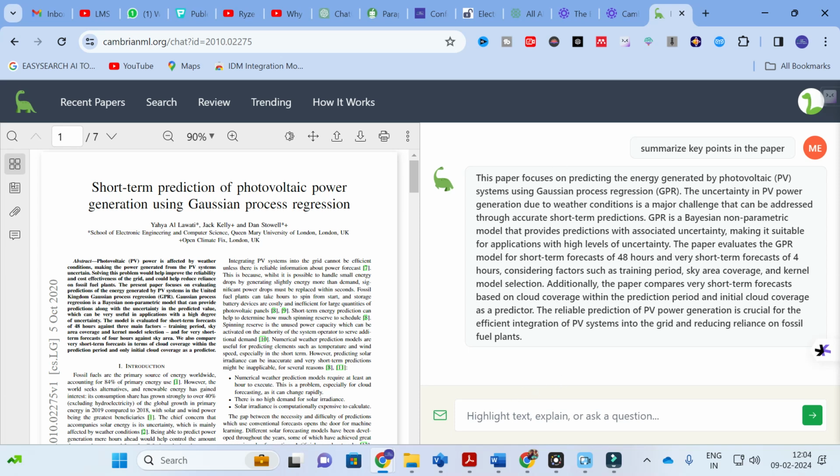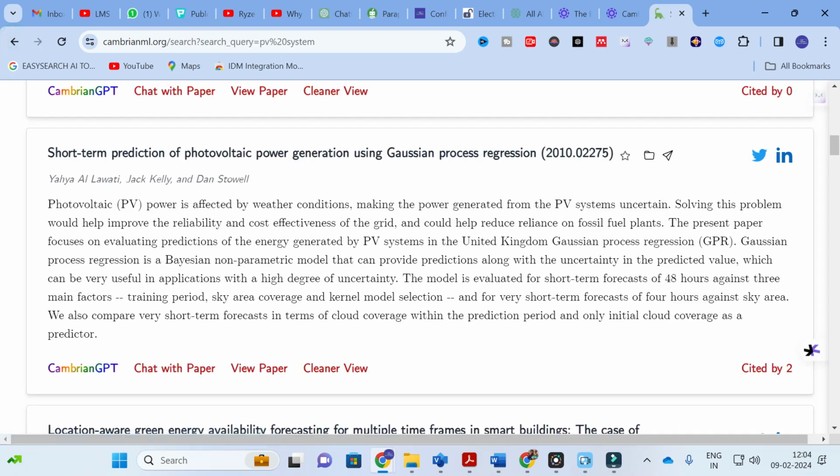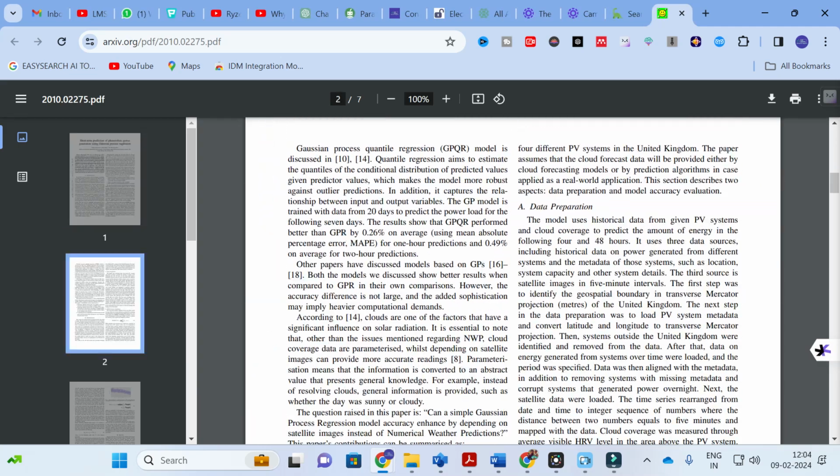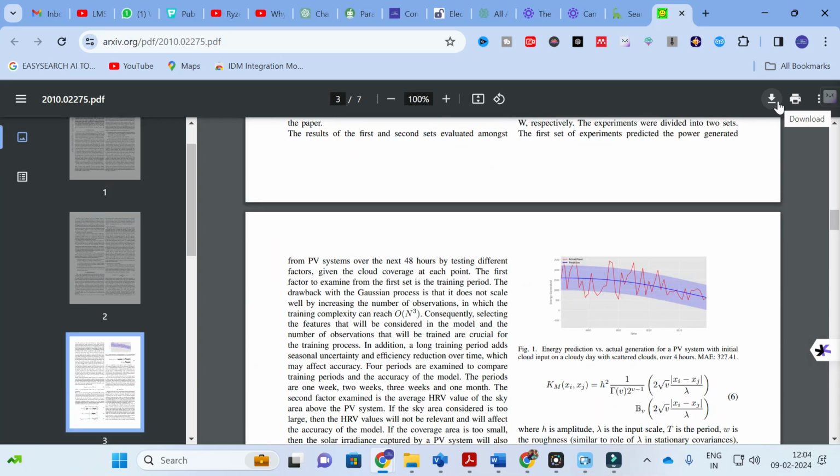So like that, you can chat with the particular PDF reference papers and you can ask any questions you want, then AI will generate a perfect answer for you. So you can use this opportunity. Here you can see another opportunity called view paper. You can view the paper and you can download the paper very easily. At one click, you can download the paper also.